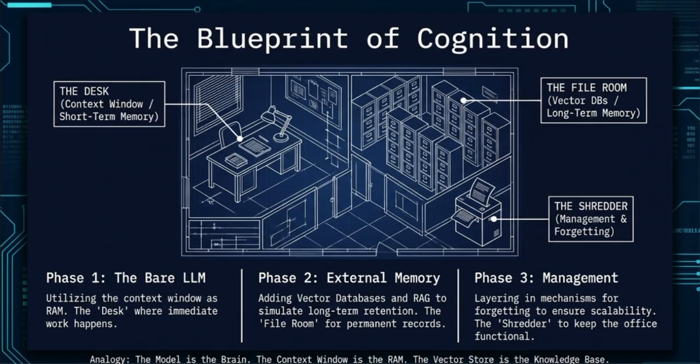The core analogy here is simple. The model is the brain, the context window is the RAM, and the vector store is the knowledge base. Together, they form a complete cognitive office environment.